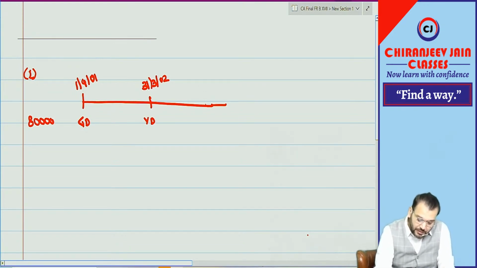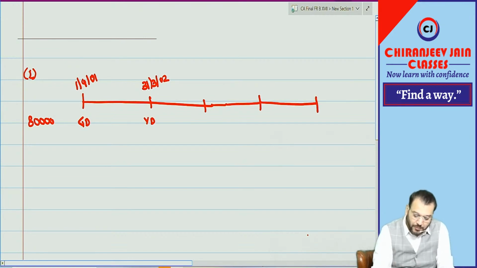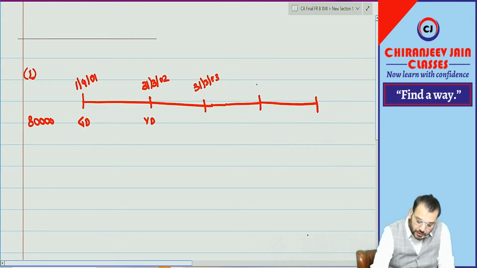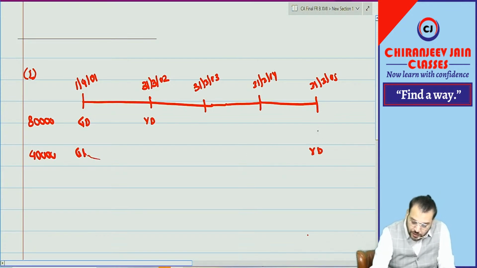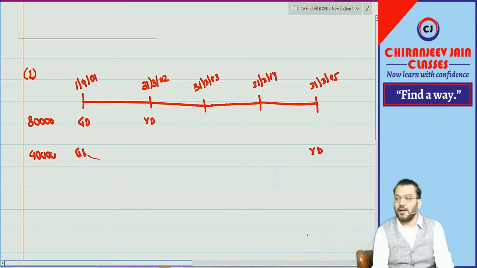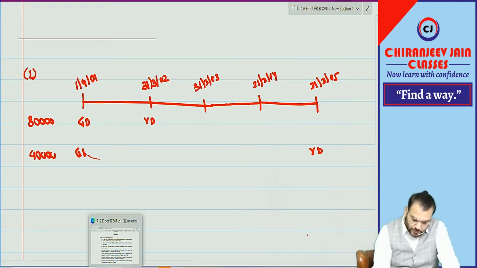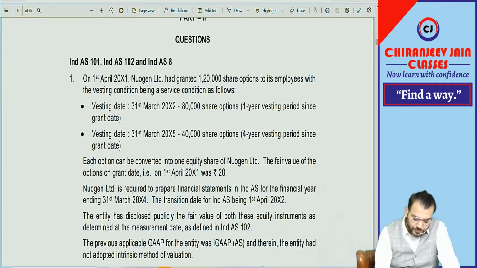Then for the second option it was 4 years from grant date, which means 31st March 2003, 31st March 2004 and 31st March 2005. So for 40,000 shares the grant date remains the same but the vesting date will become 31st March 2005. Understood? Have you understood this point? When you draw it you will better understand the question.